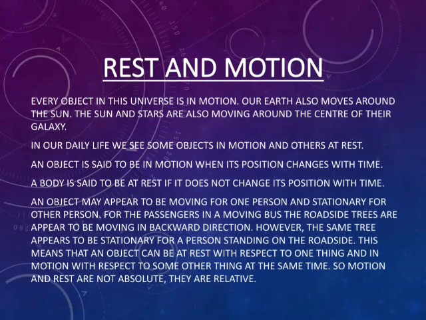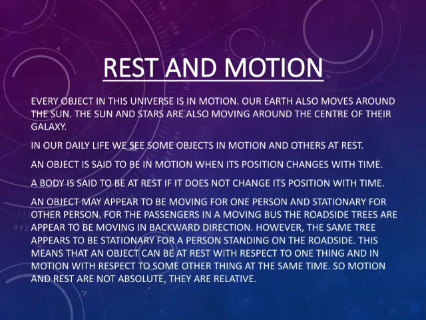An object may appear to be moving for one person and stationary for another person. For the passengers in a moving bus or train, the roadside trees appear to be moving in the backward direction.